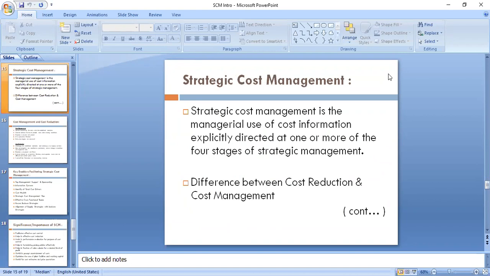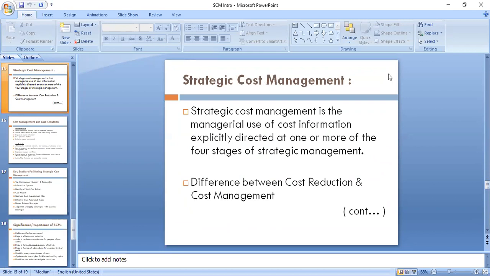So, in other words, what we can say, strategic cost management is basically the managerial use of cost information explicitly directed at one or more of the four stages of strategic management.